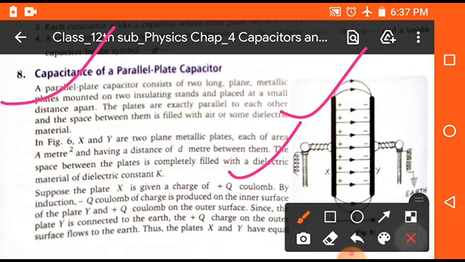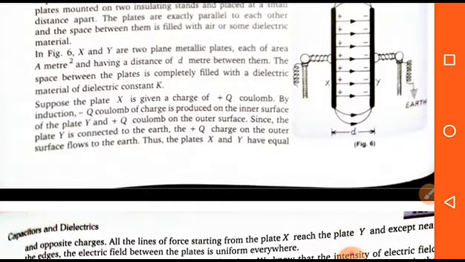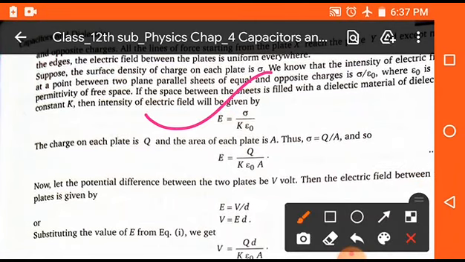Here we have to find the capacitance of the parallel plate capacitor, where d is the distance between the two plates. First of all, we will find the electric field between the plates. As we know, the electric field between the plates is E equals sigma upon K epsilon naught, and this formula is also used in chapter number 2, which is Gauss theorem. By putting this formula we get E equals Q upon K epsilon naught A, where Q is the charge, sigma is the surface charge density and K is the dielectric constant.